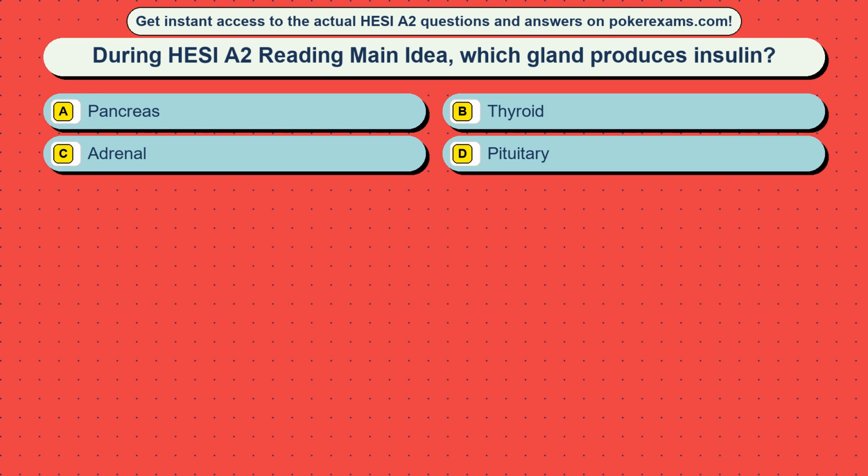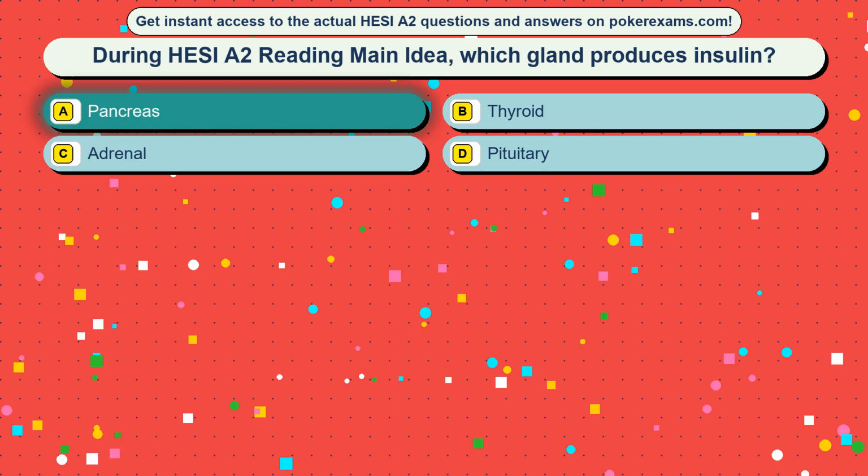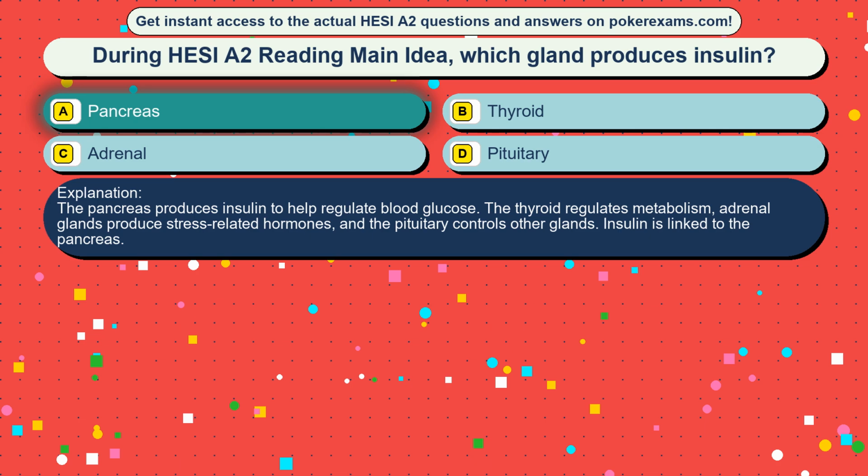Question 1. During HESI A2 reading main idea, which gland produces insulin? Option A, pancreas. Option B, thyroid. Option C, adrenal. Option D, pituitary. The correct answer is option A, pancreas. The pancreas produces insulin to help regulate blood glucose. The thyroid regulates metabolism, adrenal glands produce stress-related hormones, and the pituitary controls other glands. Insulin is linked to the pancreas.